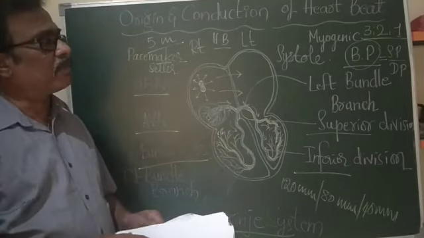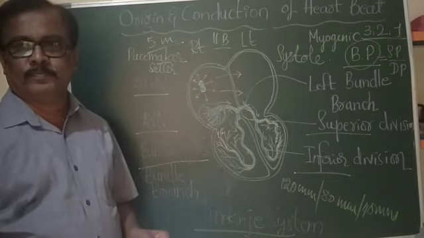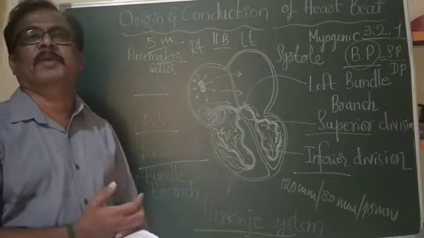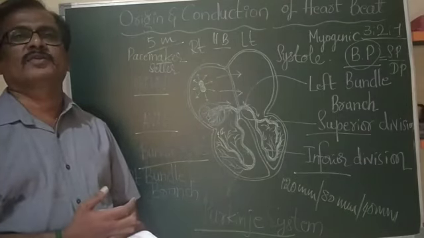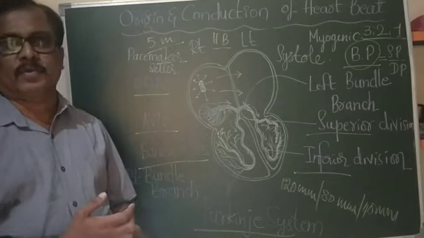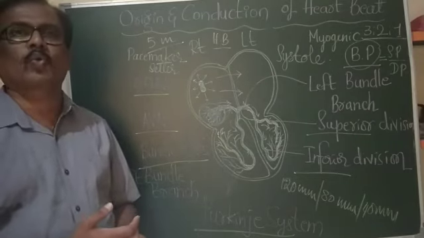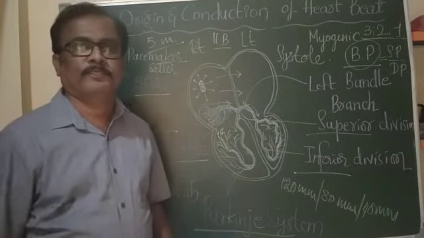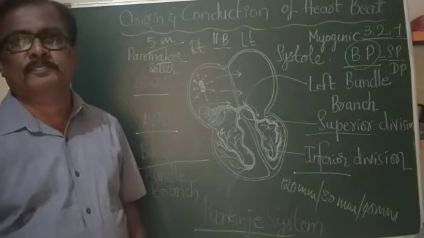So in case of blood pressure, there are two conditions. One is high blood pressure, hypertension. Another one is low blood pressure, hypotension. Before going to that, let us know the normal range of SP and DP in human beings.